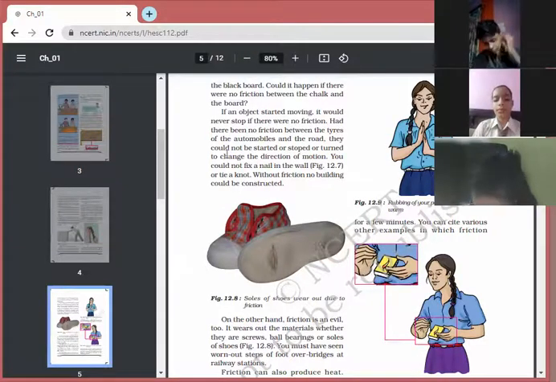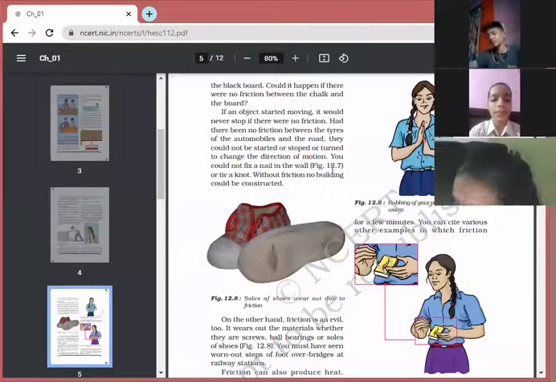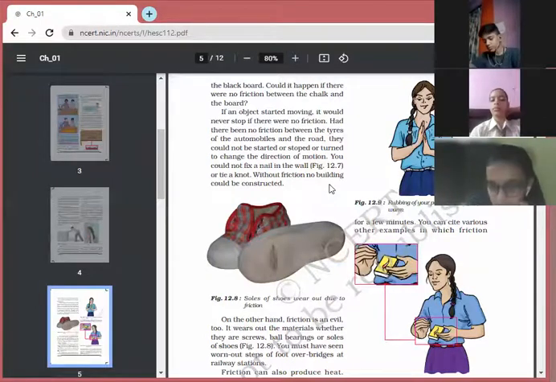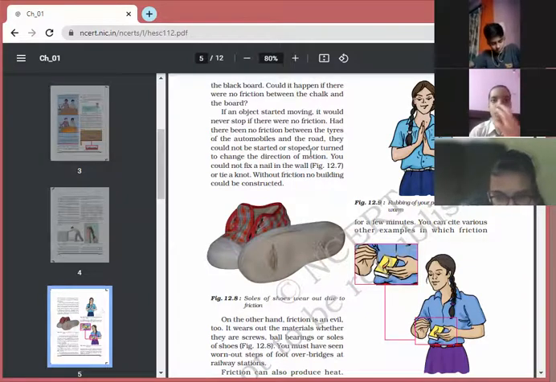Okay. So I think from all these paragraphs you have understood that if there is no friction, we can't do all those things. Even the vehicles can't start or can't stop if there is no friction. Even the vehicles can't be turned on the road. We can't fix a nail on the wall. We can't tie a knot. Buildings can't be constructed if there is no friction. So this is the necessary friction. Friction is necessary for us because we can't do all those things if friction is not there.